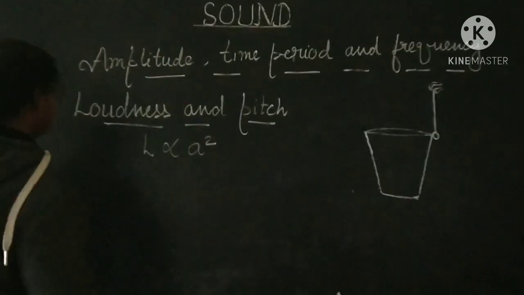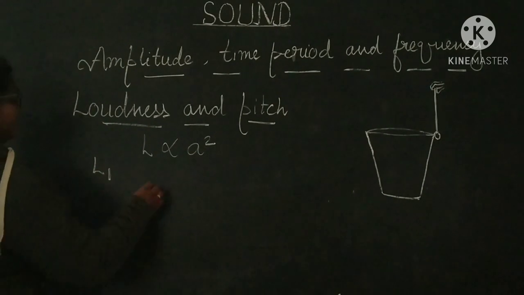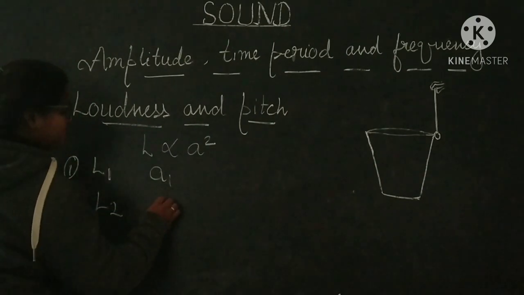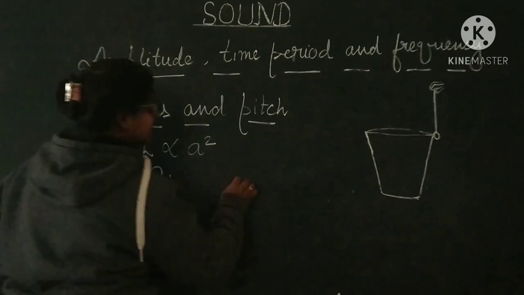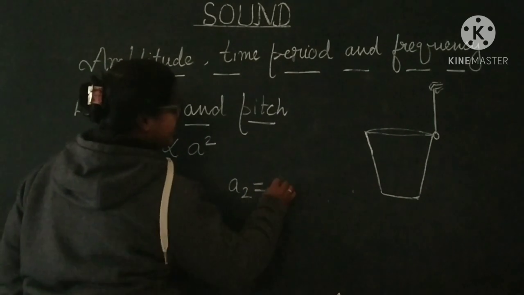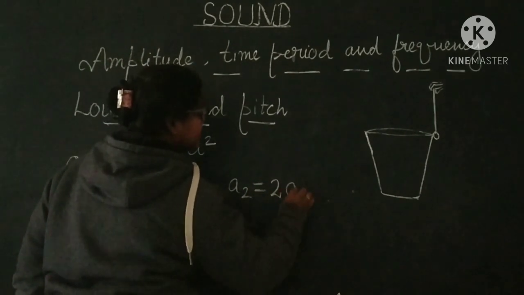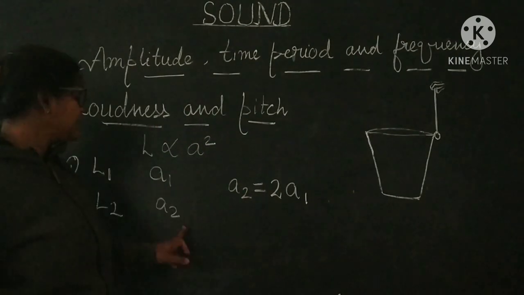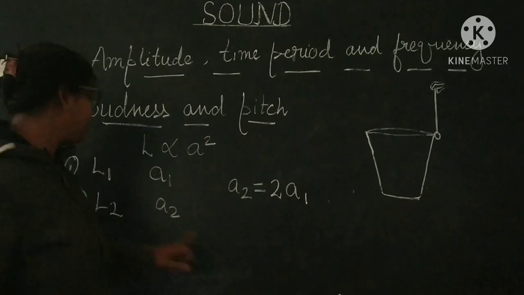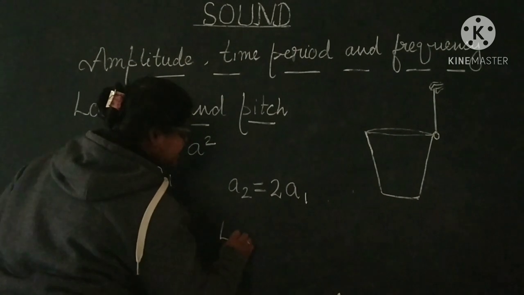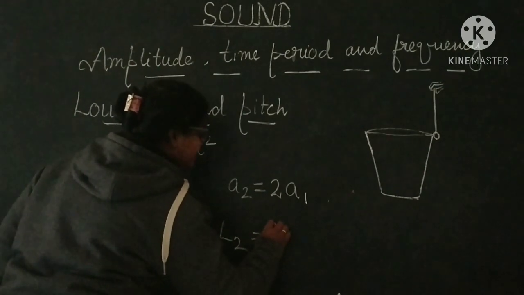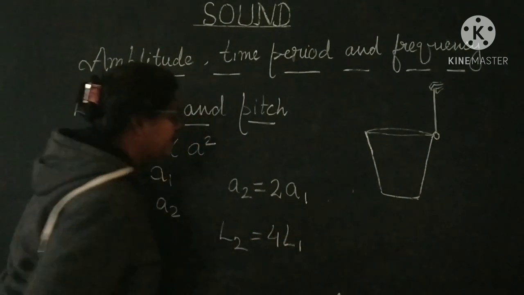So if in the first case loudness is L1 and amplitude is A1, and in the second case loudness is L2 and amplitude is A2, but the condition is that A2 is double the first case amplitude A1, then what will be the loudness? L2 will be 4 times the first loudness.